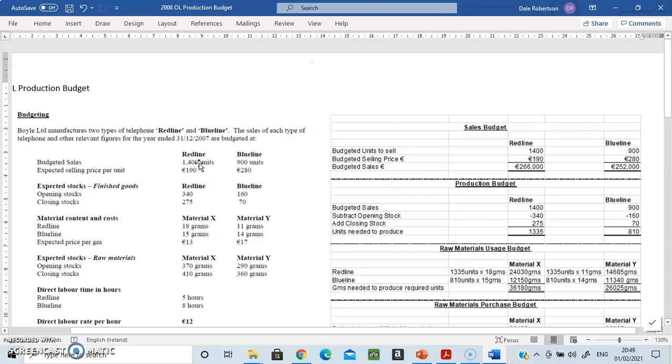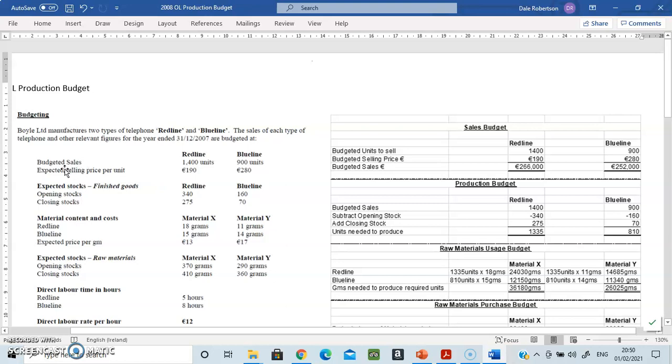I suppose I should say that on the left hand side here is the question, and I've just put the answer here on the right hand side so that it's easy to see where the numbers are coming from. So they manufacture two types of telephone, a red line and a blue line. The sales of each type of telephone and other relevant information for the year ended 2007 are budgeted as follows. So they tell you a whole pile of information here.